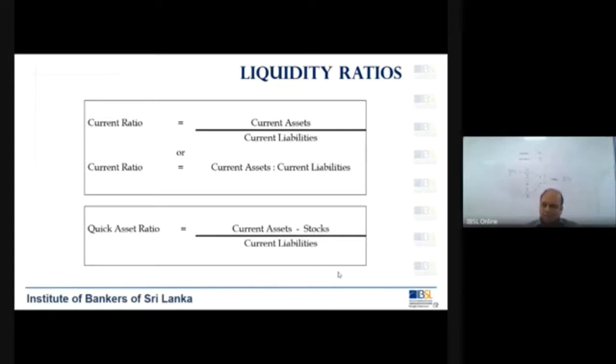In other words, let's say you show a number in your financial statements as current liabilities of 50 rupees, but your current assets is 100 rupees. Now, when you divide one by the other, what happens? You get an answer of 2:1. Okay, let me give you a simple example on the board.